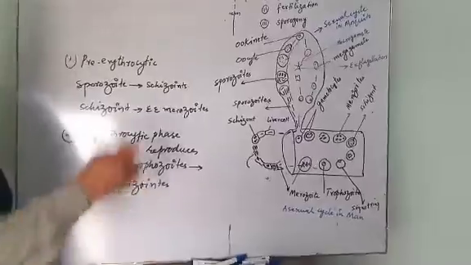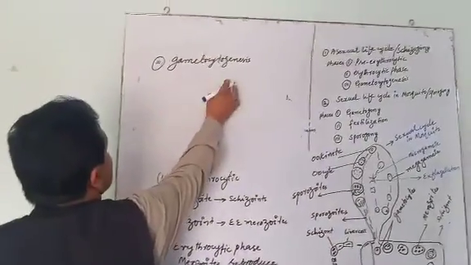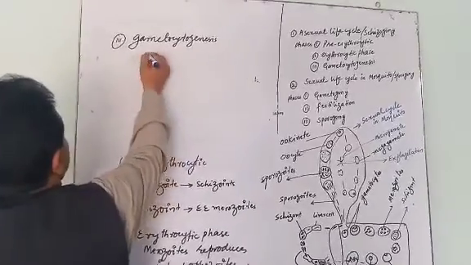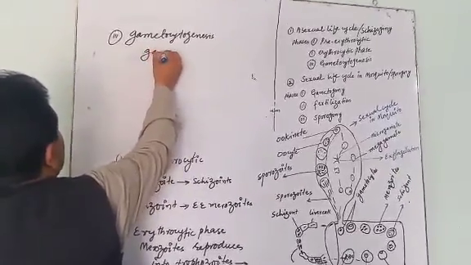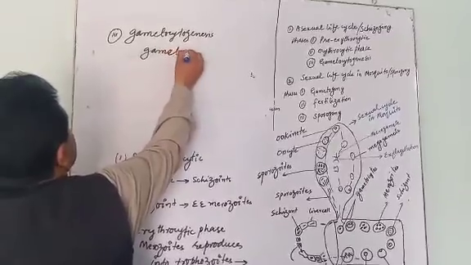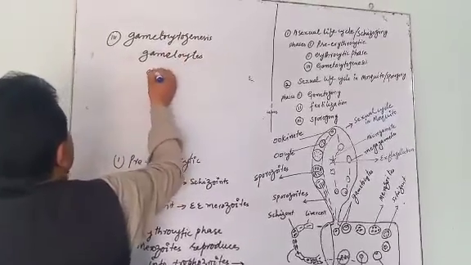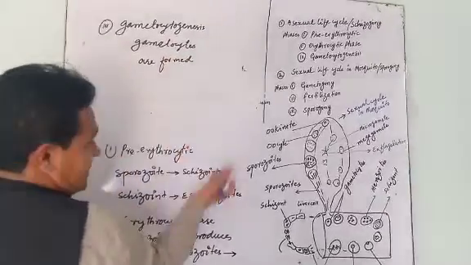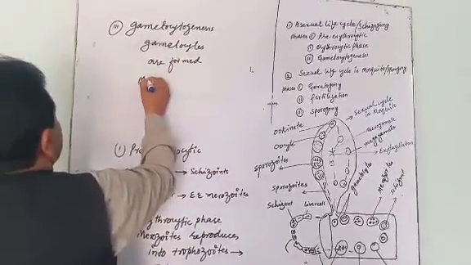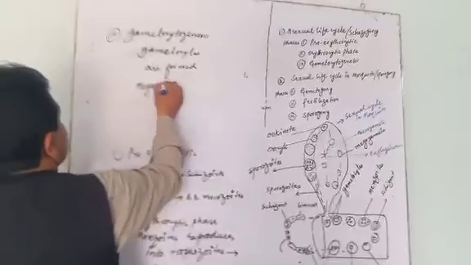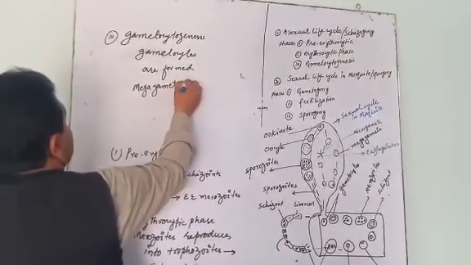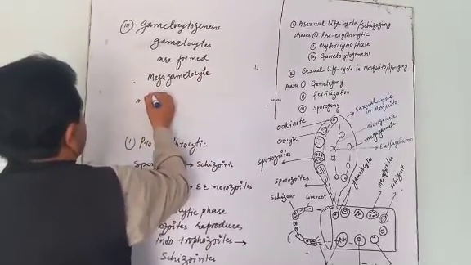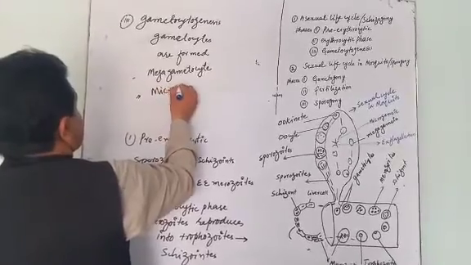When gametocytes are formed, that stage is called gametocytogenesis. What happens in gametocytogenesis? Gametocytes are formed. Which gametocytes are formed? Macro gametocyte and micro gametocyte.